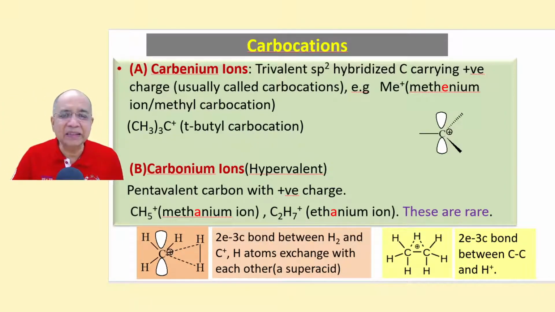Carbocations are of two types. The carbocations which we shall study at our high school stage are carbenium ions, which we will simply call carbocations.